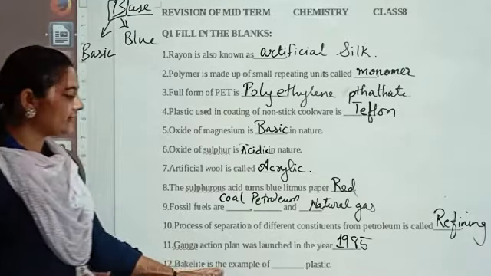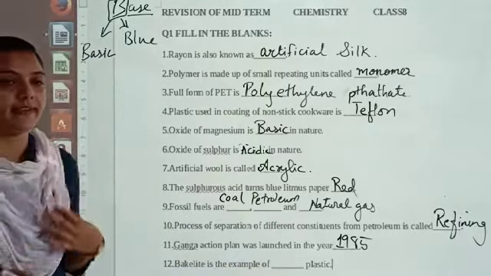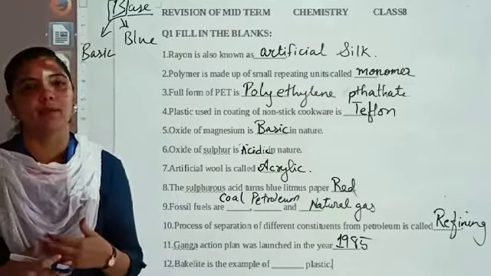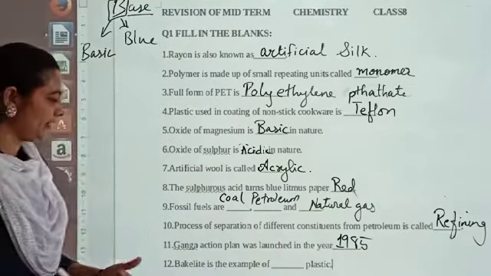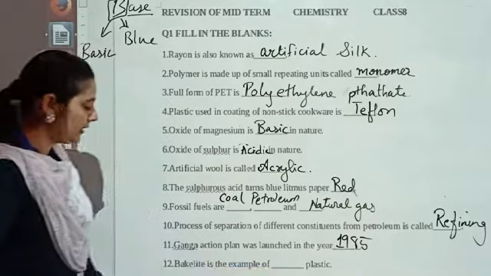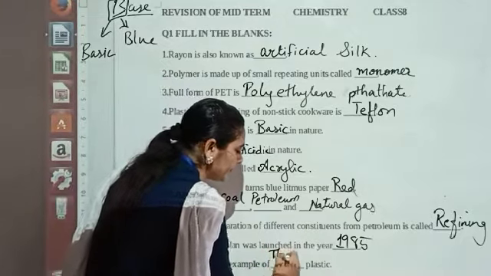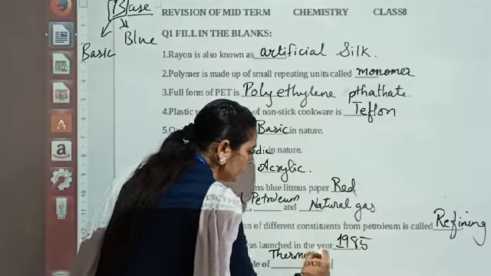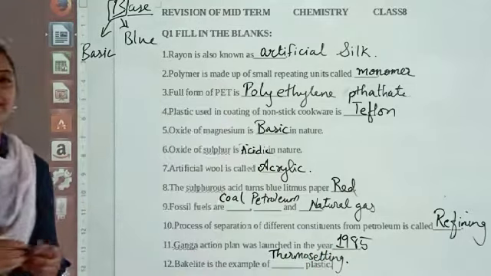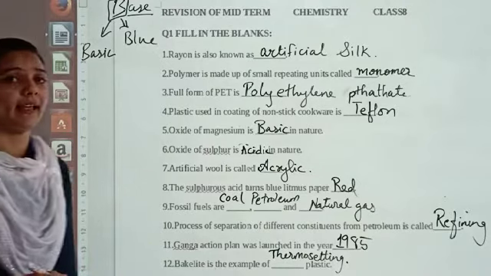Next, Bakelite is an example of which plastic. Very important, you know, we have studied that there is thermoplastic and thermosetting plastic, and we have seen a number of examples over there. So one of the examples is given over here, and you are being asked which plastic is this one. So Bakelite is an example of thermosetting plastic. Thermosetting plastic.